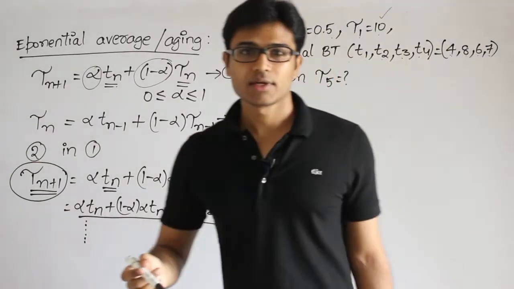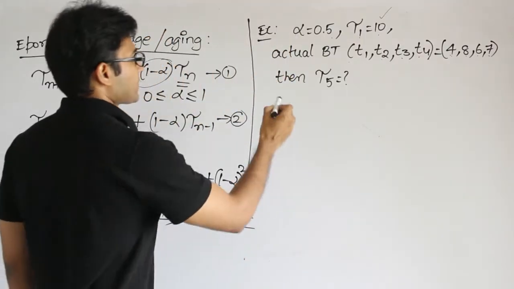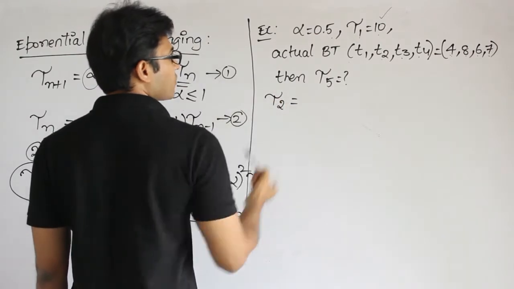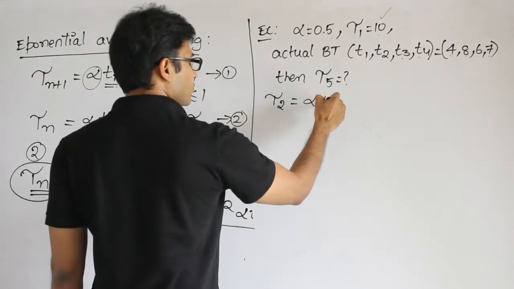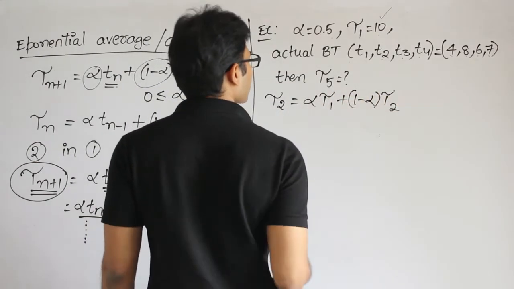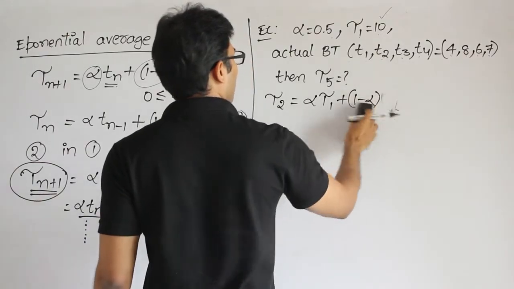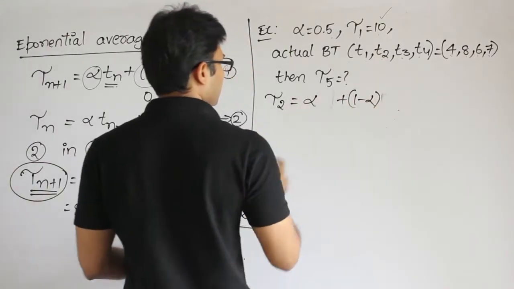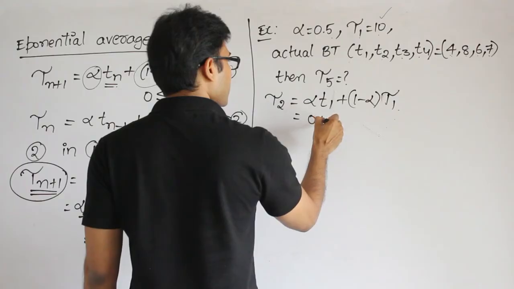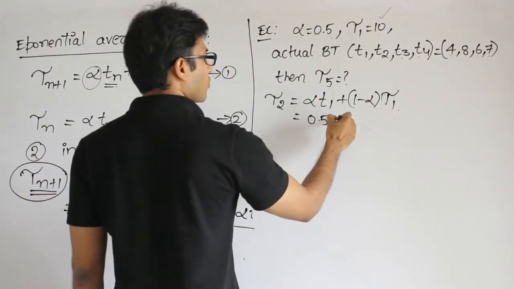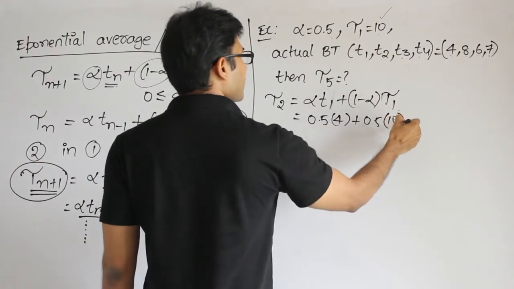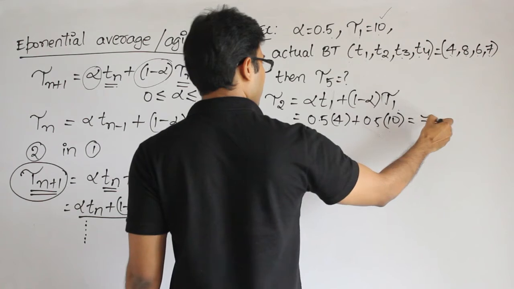How can you do this? Substitute in that formula. First you have to find out tau 2. Tau 2 is alpha into T1 plus 1 minus alpha into tau 1. Alpha is 0.5, therefore 0.5 into T1, which is 4, plus 0.5 into tau 1, which is 10. The average of these two is 14 by 2, which means 7.